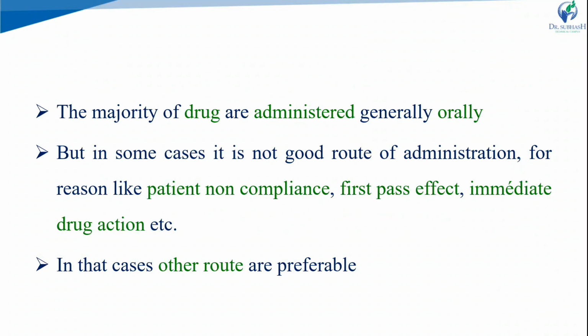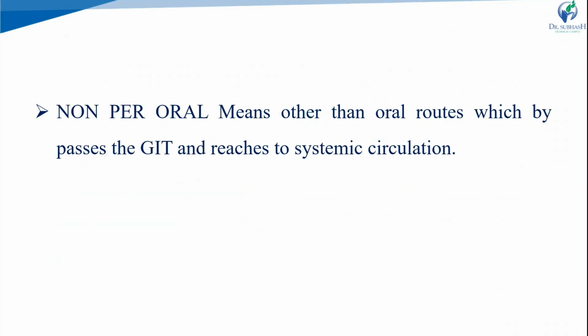Drug absorption from non-oral extravascular routes is governed by the same factors that influence the absorption of drug from the GI tract: the physicochemical profile of the drug, formulation based factors, anatomy and physiology of the GI tract, and the pathophysiological condition of the patient. At that time we can choose another route.